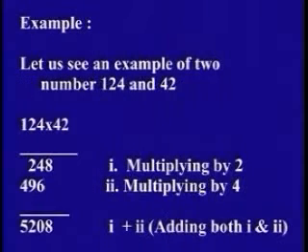Another example. Let us see an example of two numbers, 124 and 42. 124 into 42, multiplying by 2, 248. Multiplying by 4 is 496. Adding 1 and 2, we get 5208.